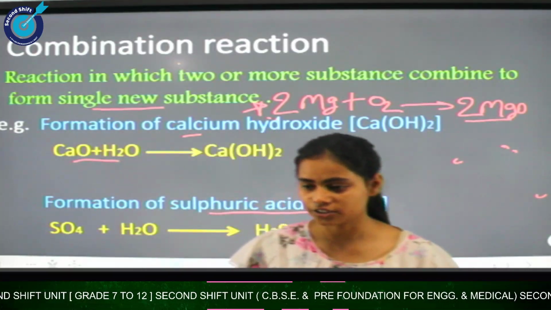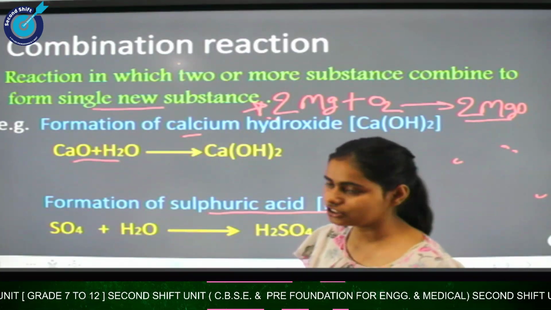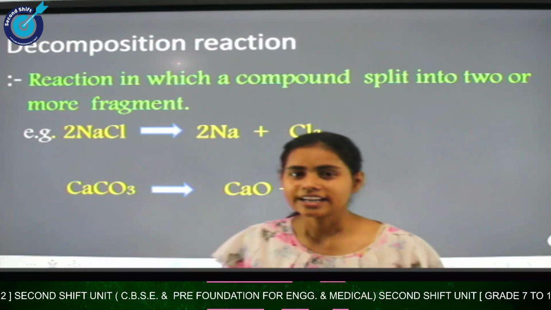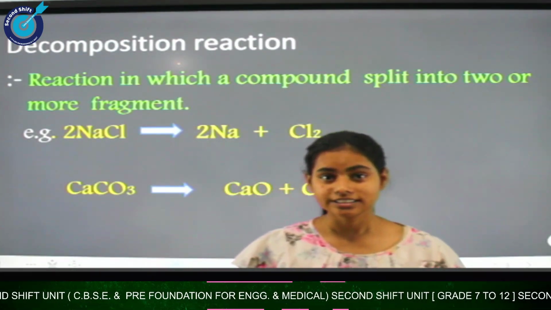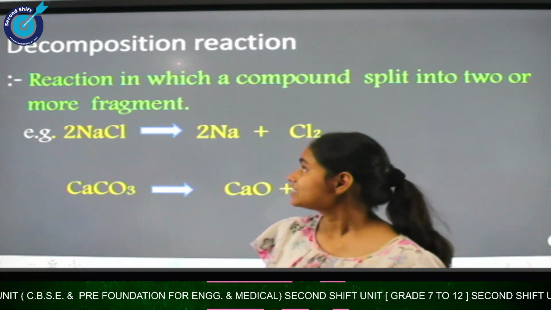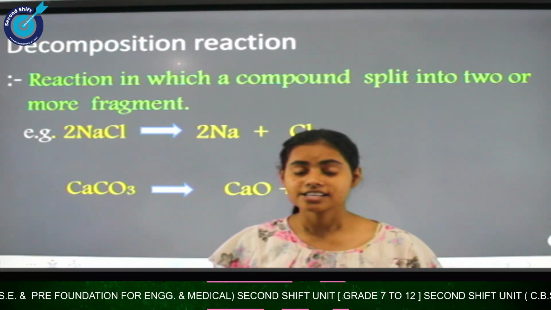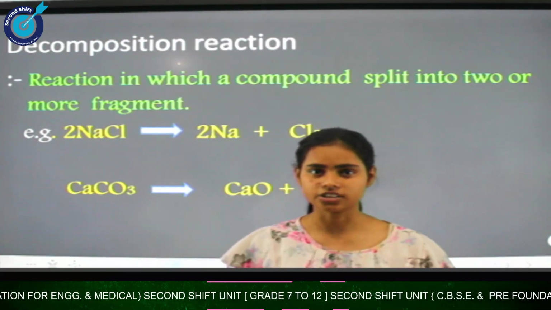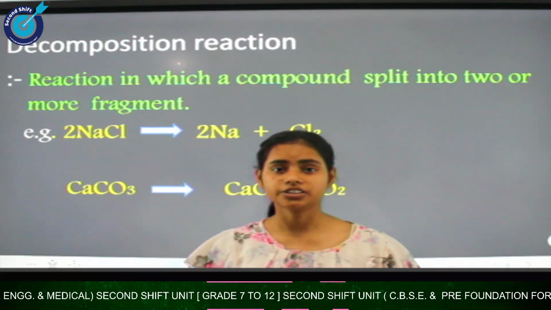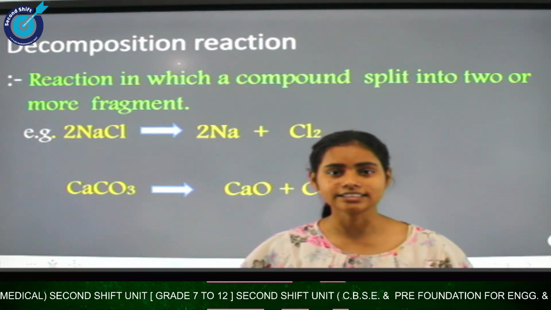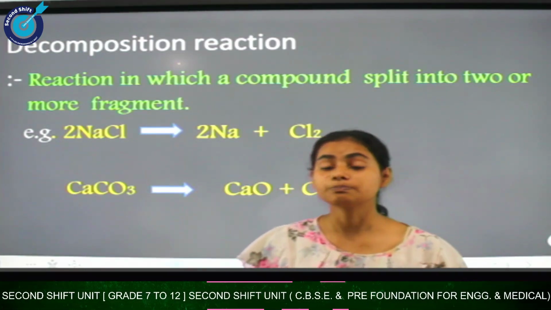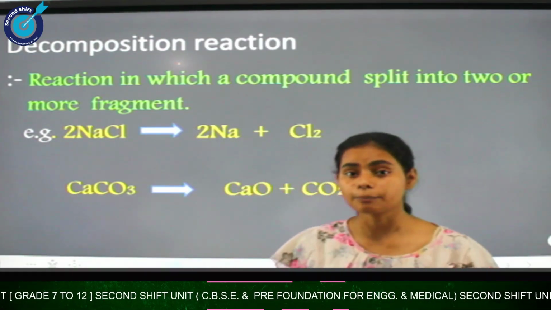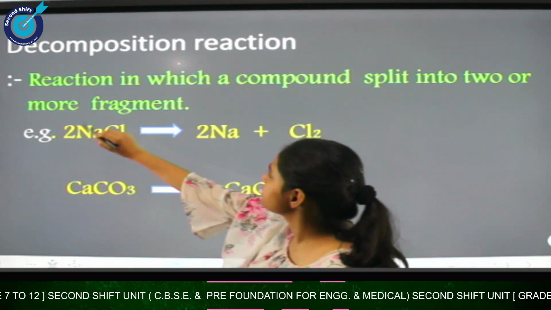Now come to the next reaction, that is decomposition reaction. Before studying this reaction, I want to tell you something: this reaction is the opposite of our previous reaction, that is combination reaction. In combination reaction, we are combining 2 reactants, but in this reaction we are splitting the products. Let us see the definition.